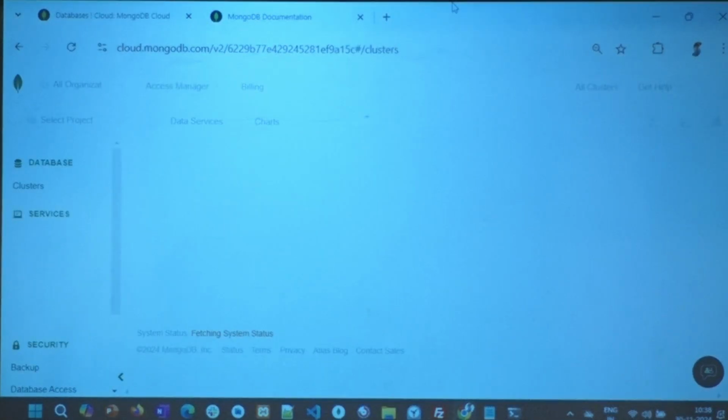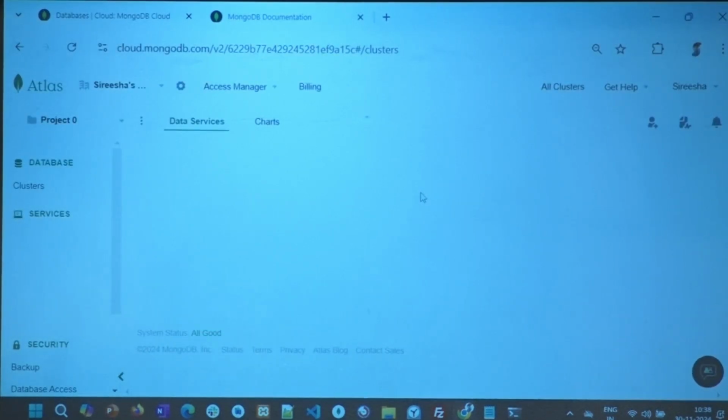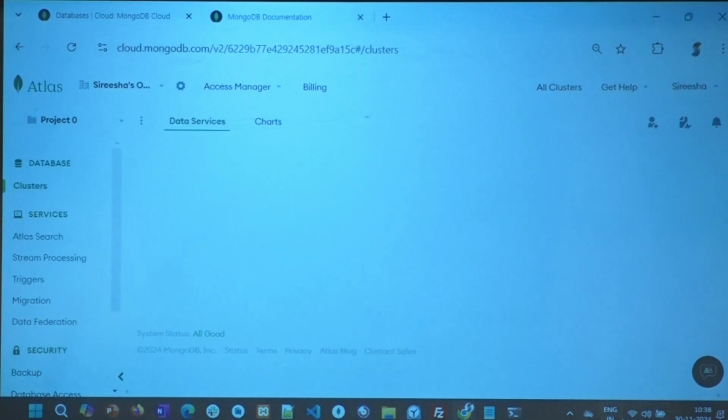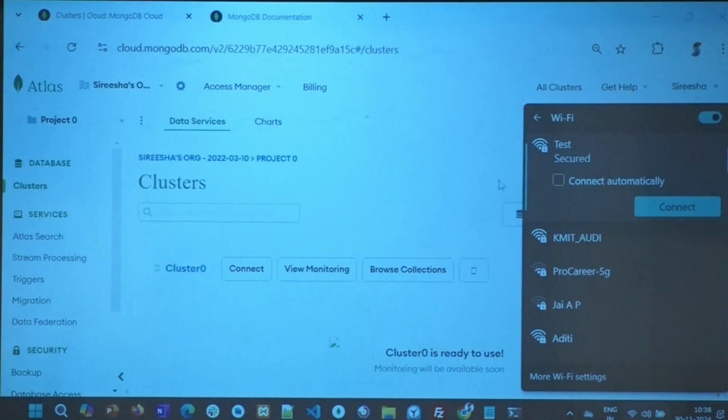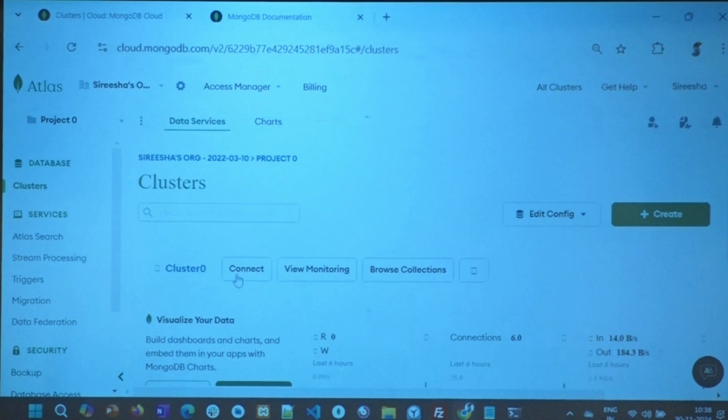MongoDB, once it displays, click on connect like I showed you earlier. In the connect, at the top you will see drivers, and below that you will see all the different tools that you can connect to. It's taking forever for some reason. Let's see if test is available. Okay, let's see. Anyway, guys, so you click on connect here.